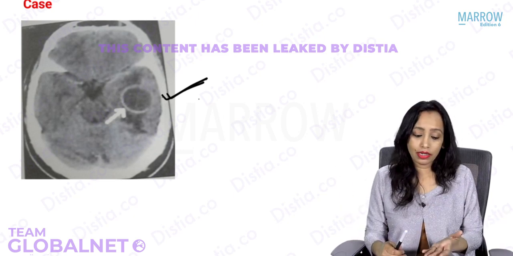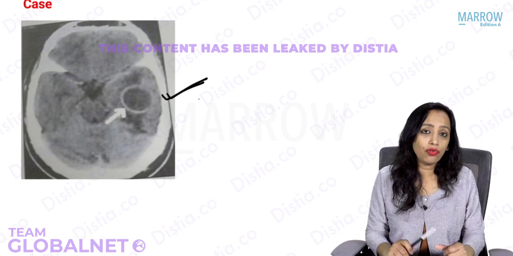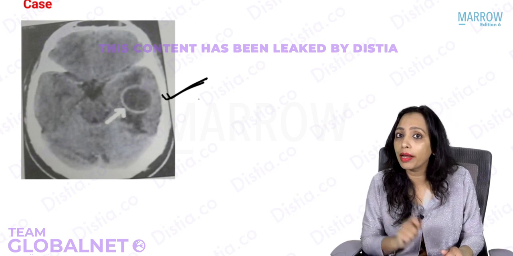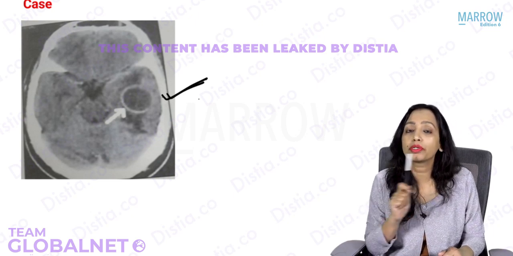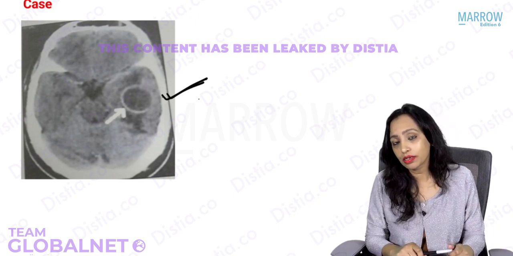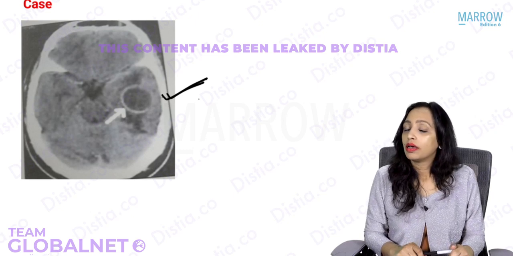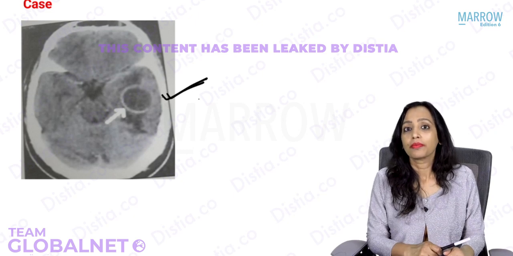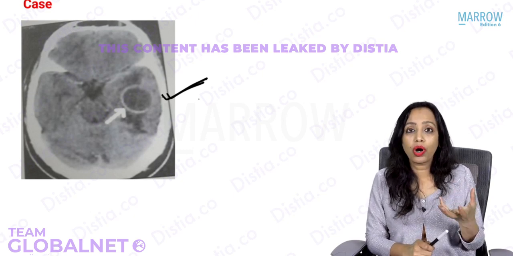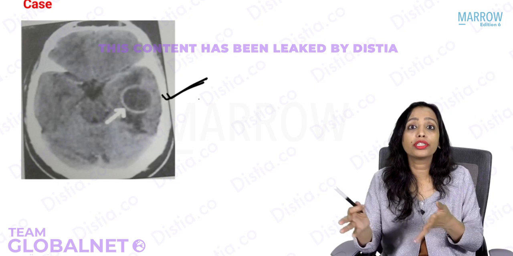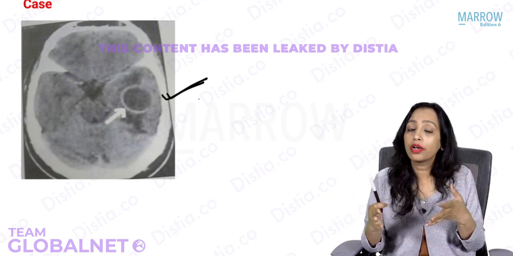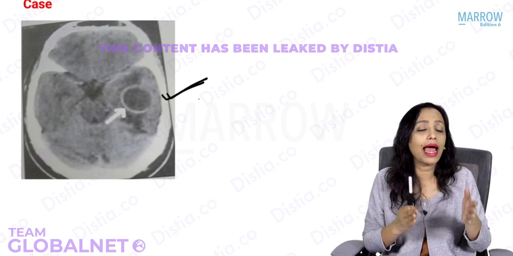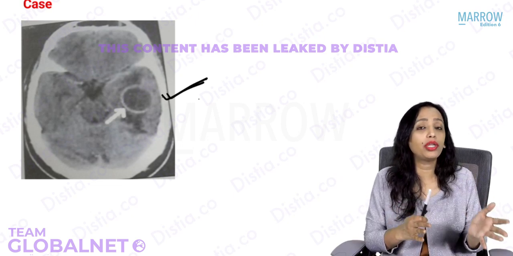So yes, here you will do MRM, you will do abscess drainage, and look at the choices. Abscess drainage followed by MRM. MRM followed by abscess drainage. What will you do first? Abscess drainage first. Why abscess drainage first? It is a brain abscess. You do not want further deterioration to occur. So the intracranial complication always has to be managed first. So you will go for abscess drainage first, and once the abscess drainage has been done, then you go for MRM.